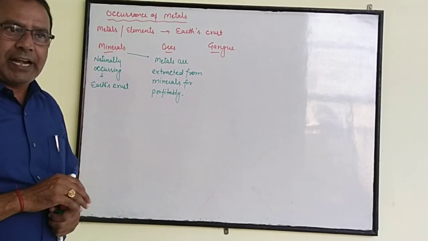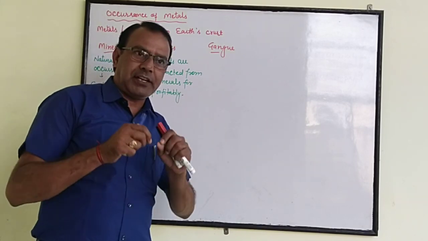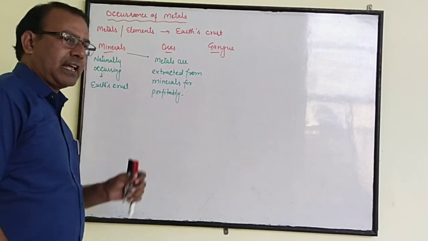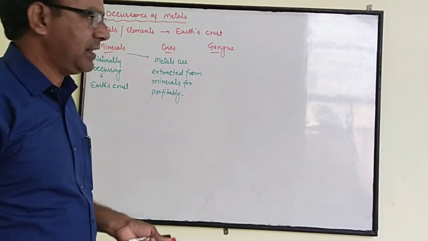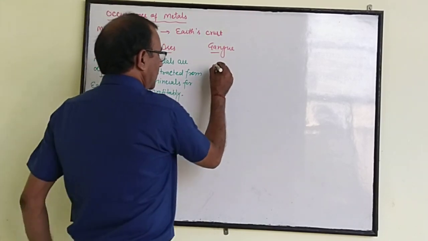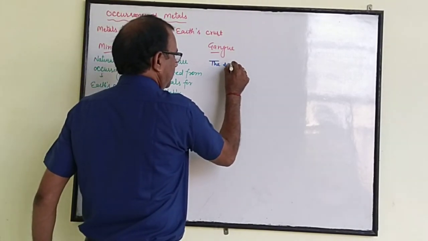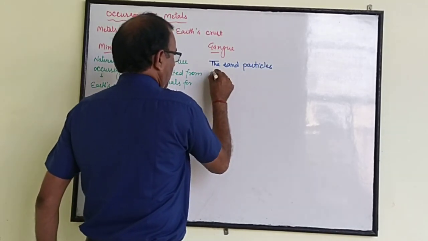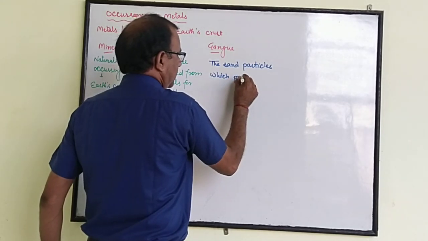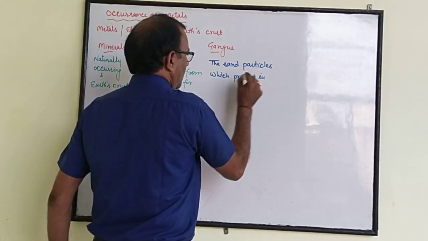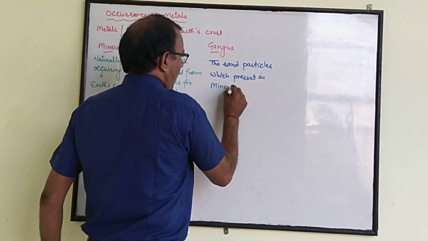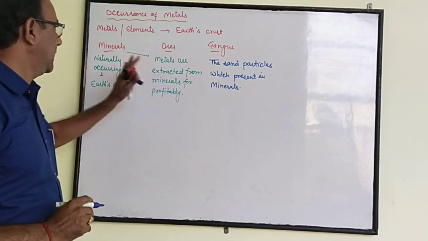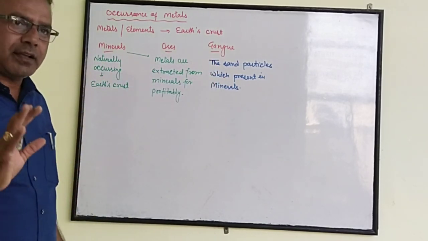And the last one is gangue. The impurities or sand particles which are present in minerals. When we extract metals, the remaining impurities such as dust particles, sand particles and rocky particles are called gangue.